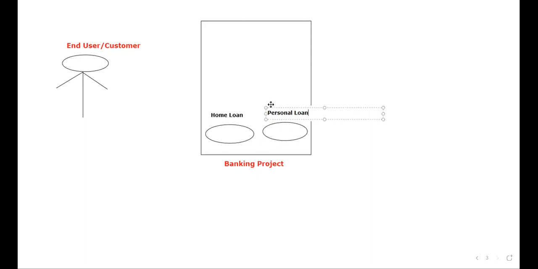Similarly, in order to check your transaction, they'll have their banking application, yes or no? They'll have their banking app. 100% correct. This is the home loan app. Next, this is the personal loan app.